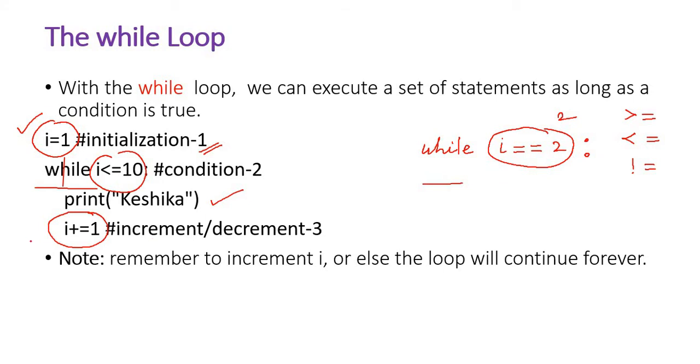If you don't define this increment or decrement, what will happen? As per this code, I is 1 always. The value will not change. So this will always print Keshika. So this increment or decrement is very important. We will try this in Python.